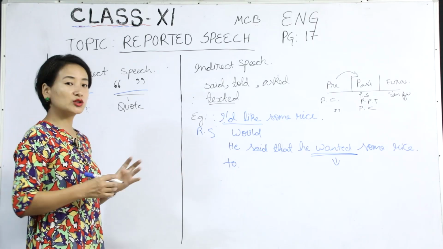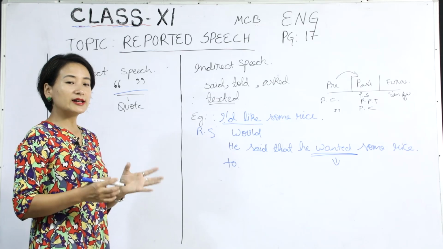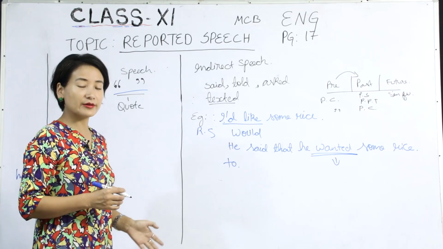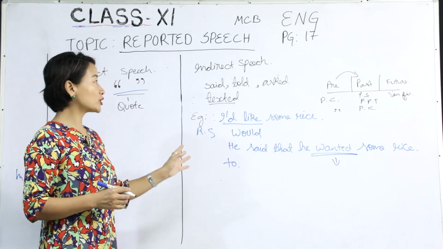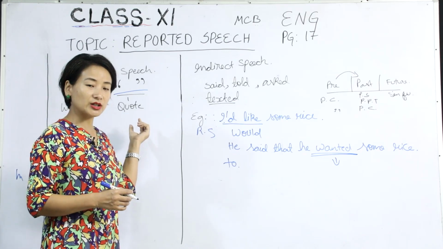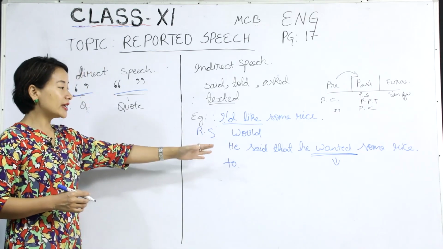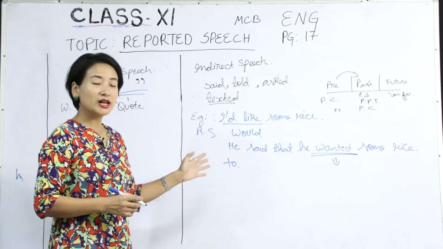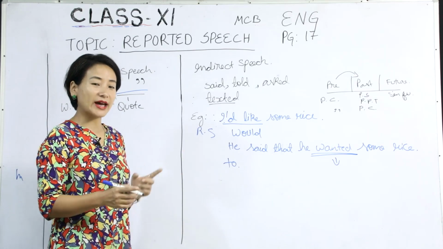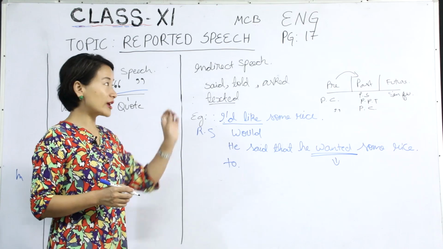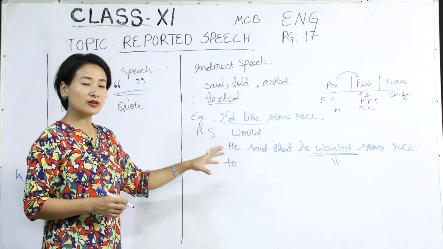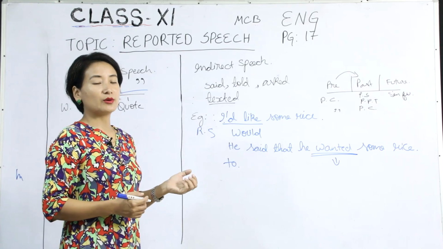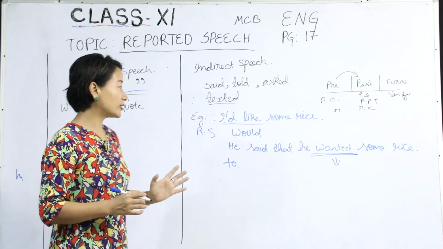If you are changing a question into a sentence, you need not use the question mark, remember that? So those are some of the rules for conversion of direct speech into indirect speech. And of course, you would notice that in this kind of reported speech, you would have to remove the speech marks and everything would be written in one tense rolled back, that is in the past tense. Your modal auxiliaries such as will or shall would change into would and should, and so on. May would change into might, and so on. So that's what we have here.